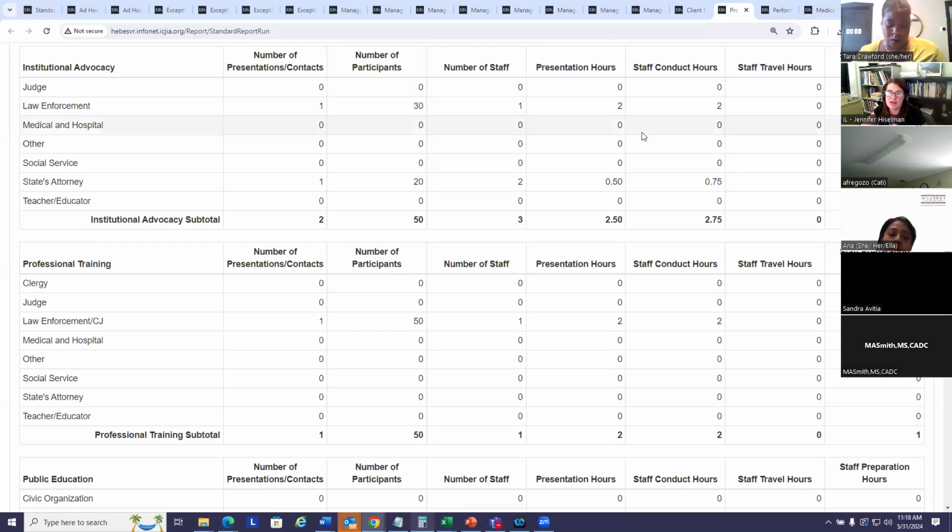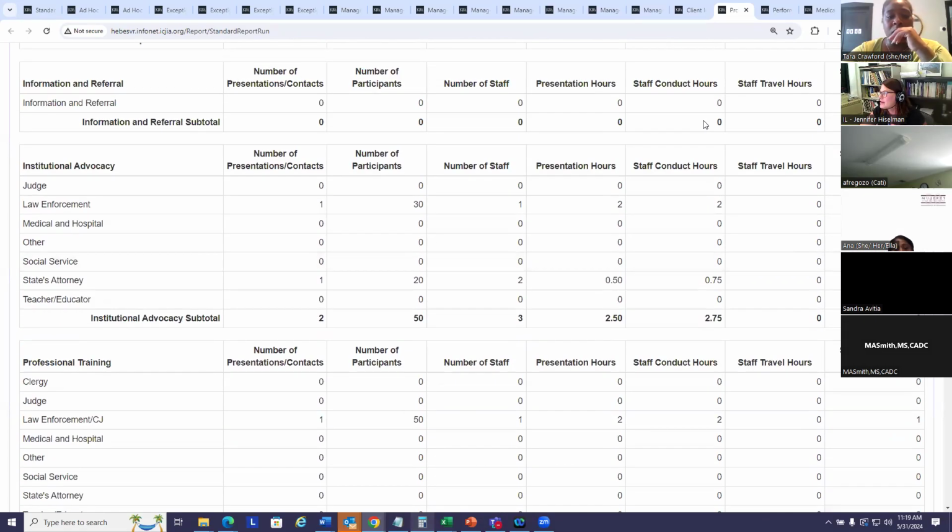Sometimes they'll be the same, sometimes they will be different. Presentation hours simply means the hours on the clock. If it was a 2-hour presentation, you're going to see a 2 here. If 2 staff were presenting during those entire 2 hours, you're going to see 4 conduct hours here. So that's the difference.